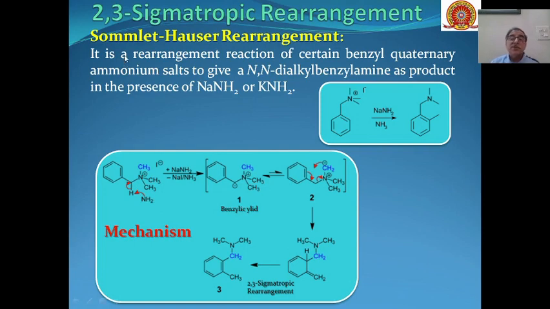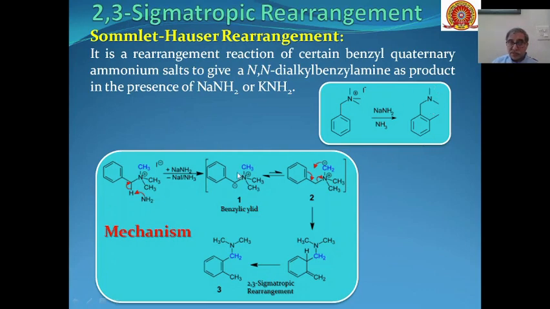Now, first is the Sommelet-Hauser rearrangement. This rearrangement, as I have told you, is of quaternary ammonium salts, and on reaction with a strong base like sodamide or potassium amide in the presence of liquid ammonia as solvent, this will be converted into N,N-dialkyl benzylamines as the product.